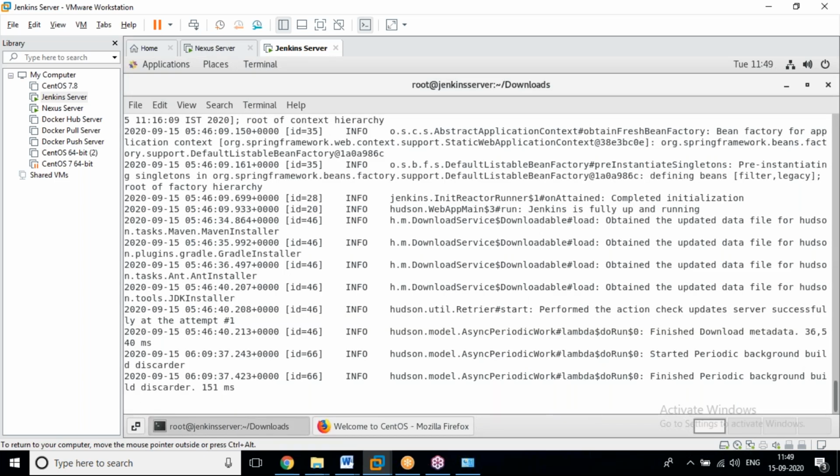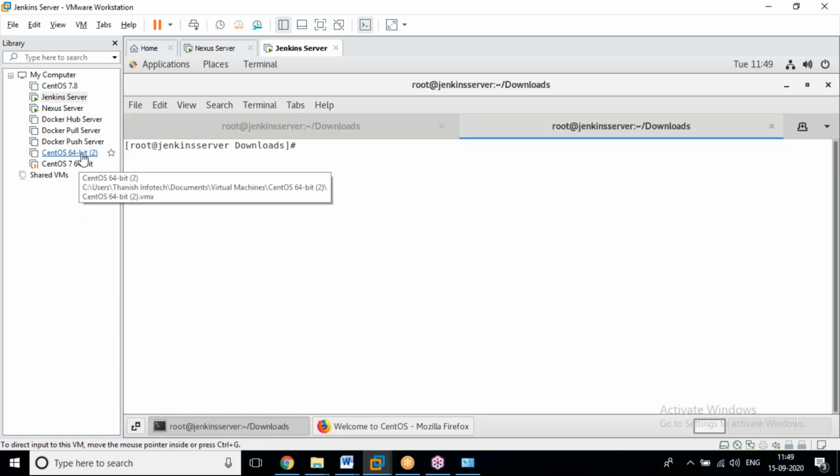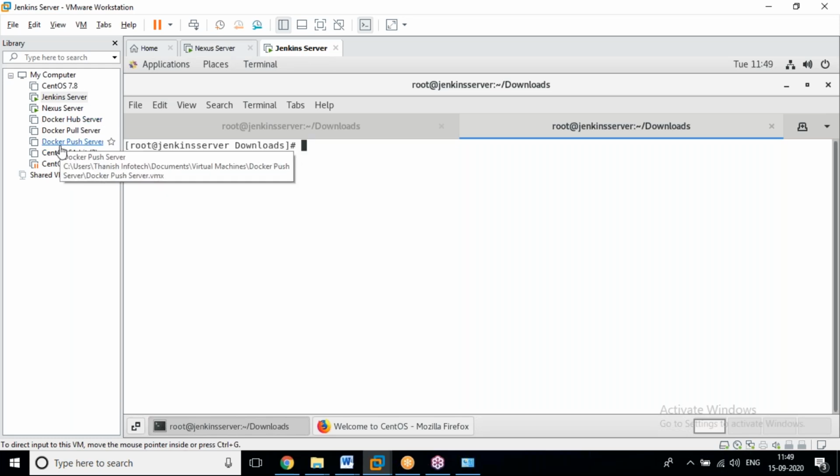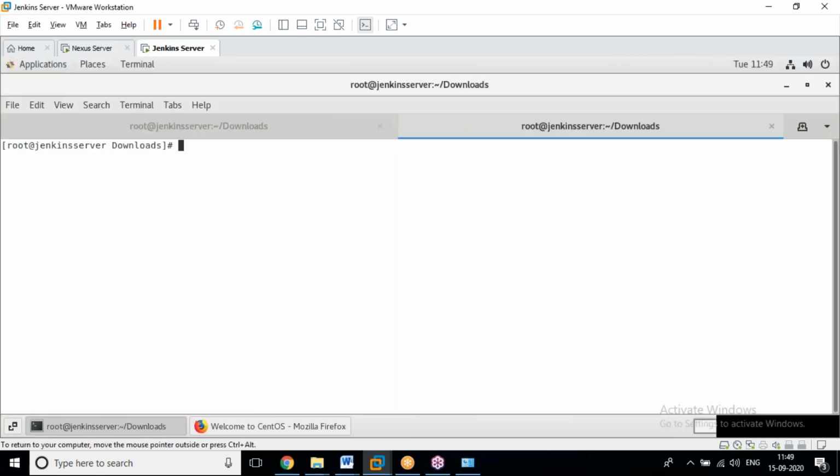Now, for example, if you want 20 machines, we can't create them here using this kind of technology. So we have one more technology, software-based virtualization technology. I'm testing here.